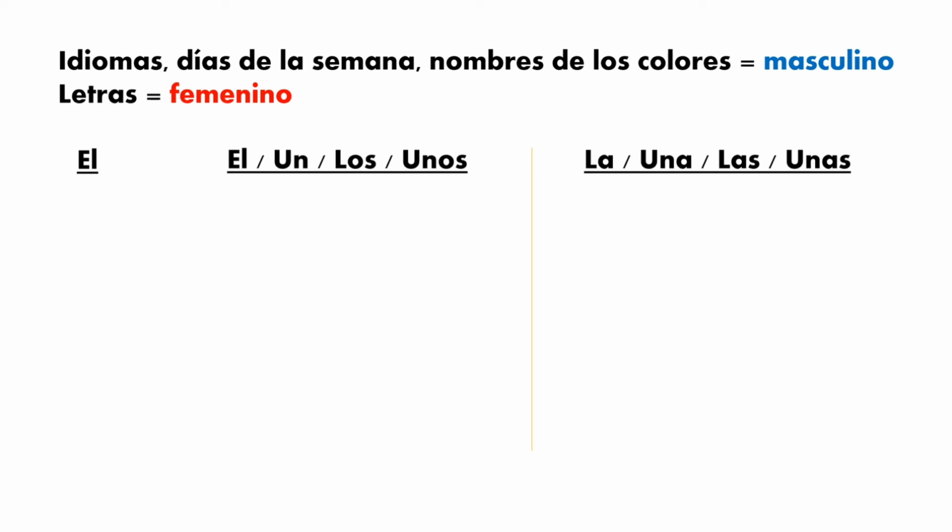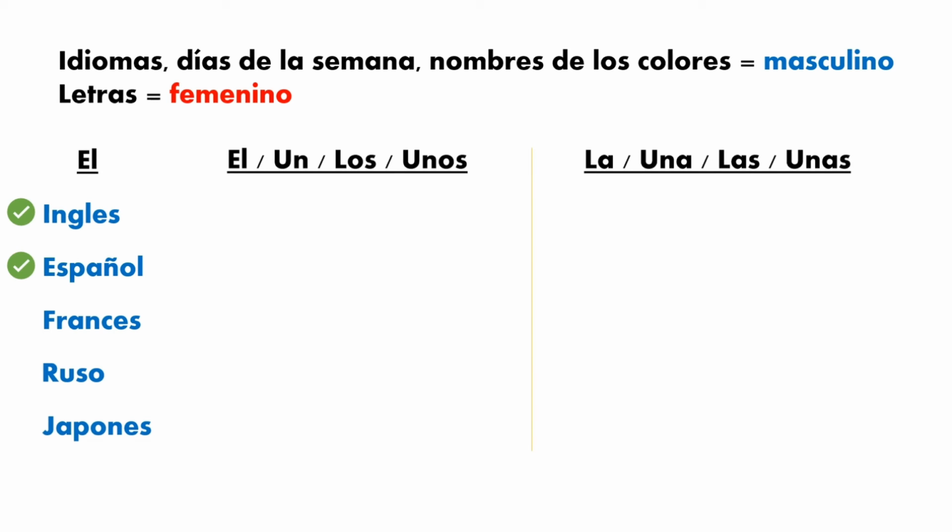For the first one, los idiomas. In this case, we have el inglés, el español, el francés, el ruso, el japonés. If you notice, we only have the article el, because if we said un inglés, that would mean a person, right?